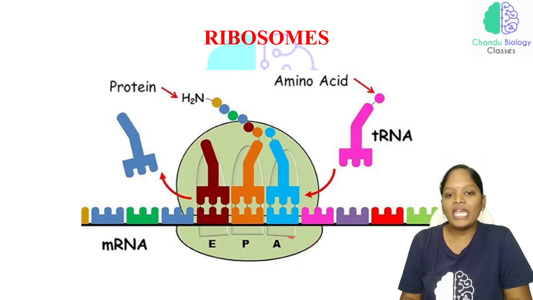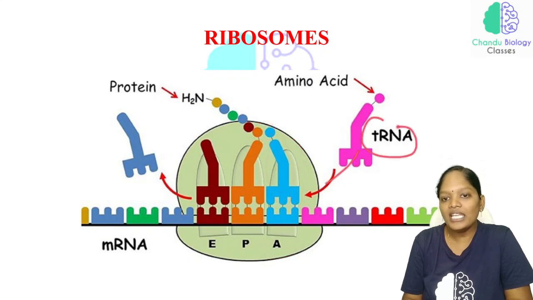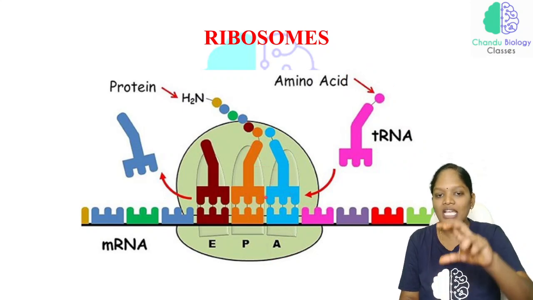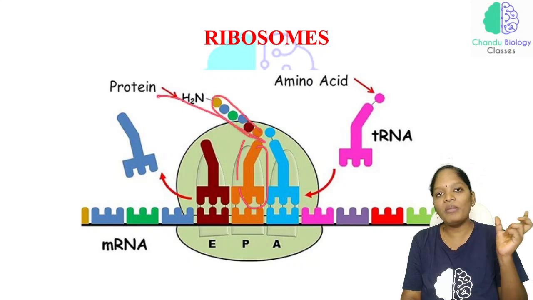In the A site, the tRNA with the amino acid gets attached. This is the entry point, the A site. After tRNAs with amino acids add one by one in the A site, the tRNA is shifted to the P site. Now this P site has many amino acids. This is the growing peptide chain.